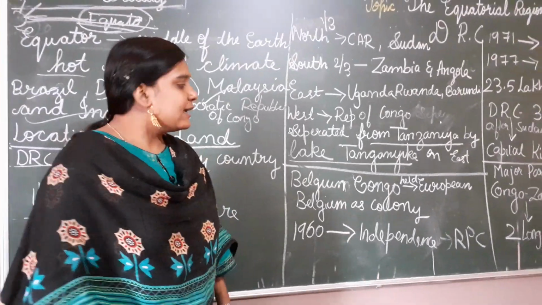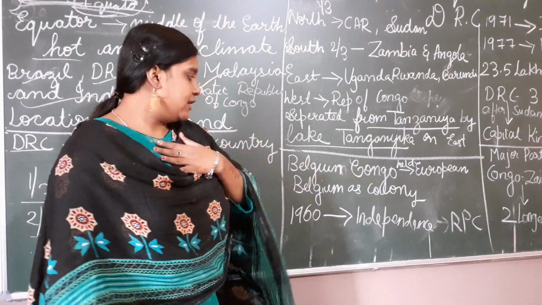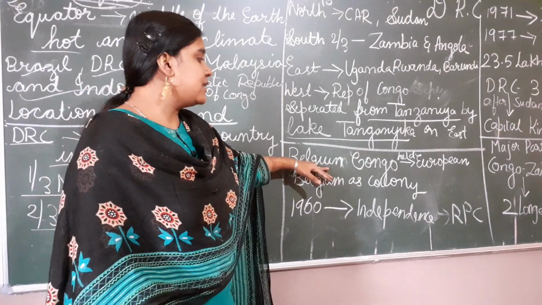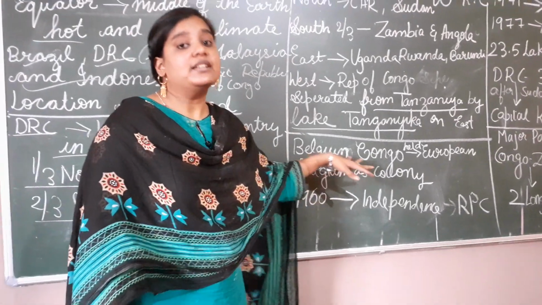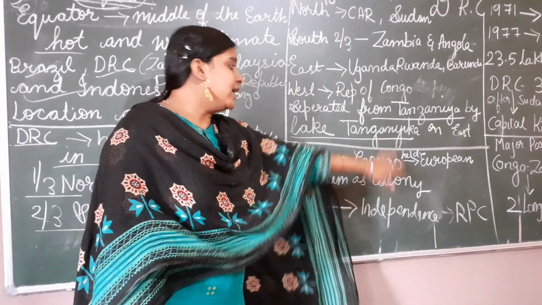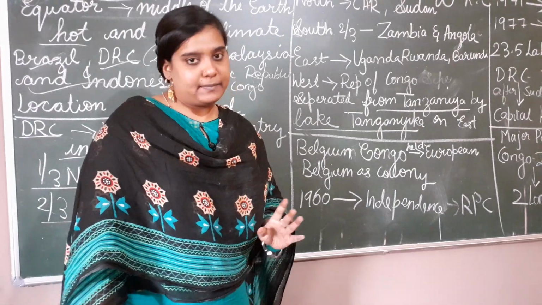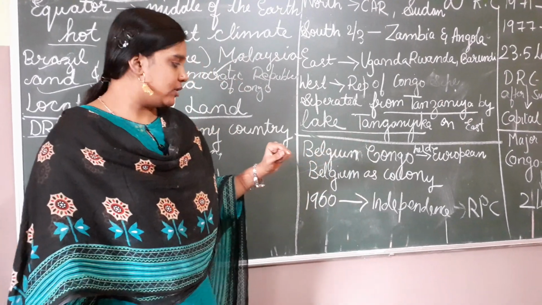We got independence in 1947. They got independence in 1960. First, this DRC was known as Belgian Congo, and it was held by European countries, like how our country was held by the British. In the same way, Congo was held by European countries.